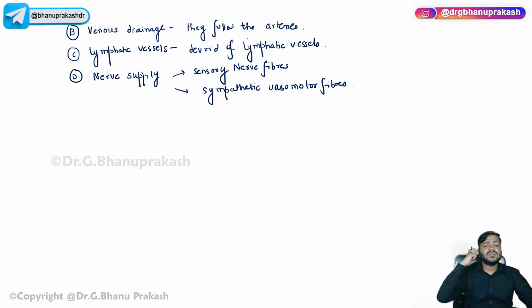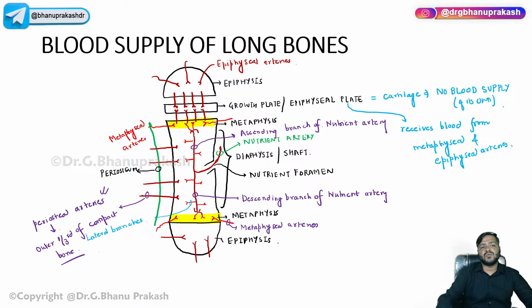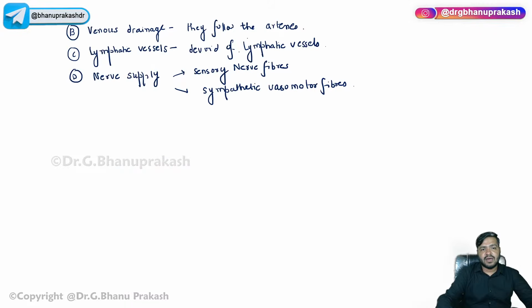And one more thing, guys, the sensory nerves are basically more at the ends, or the epiphyses, of the bone. The sensory ones are more at the ends of the bone. That was about the vascular supply of the bones, the blood supply, the arterial supply; the venous also follows the arteries. They are devoid of lymphatics. They do not have lymphatic vessels, and the nerves are simply the sensory and the sympathetic supply.